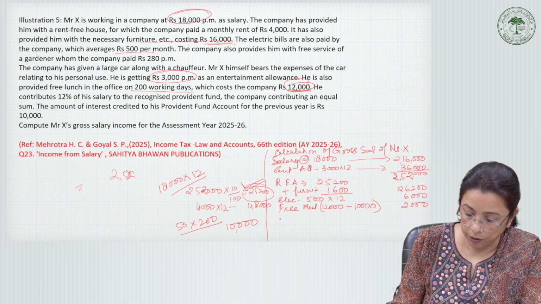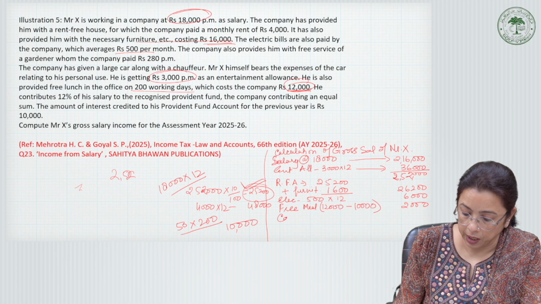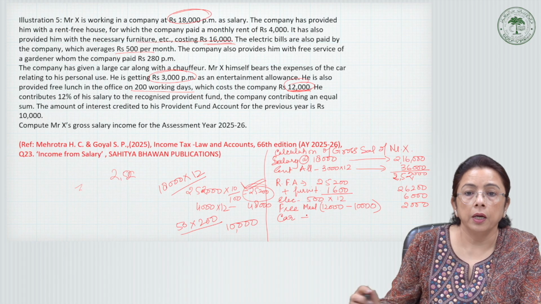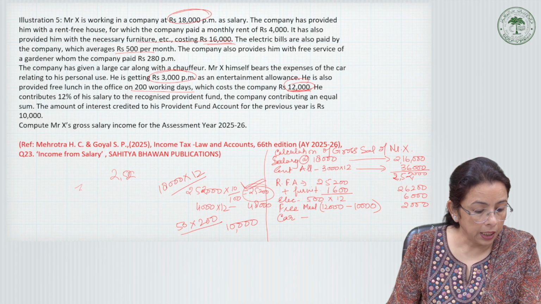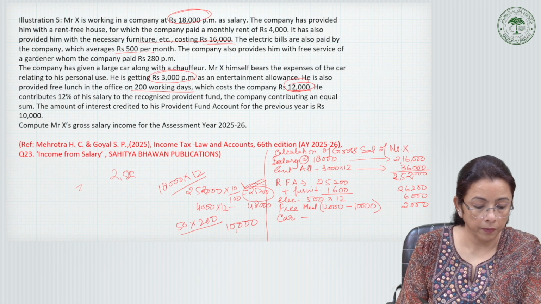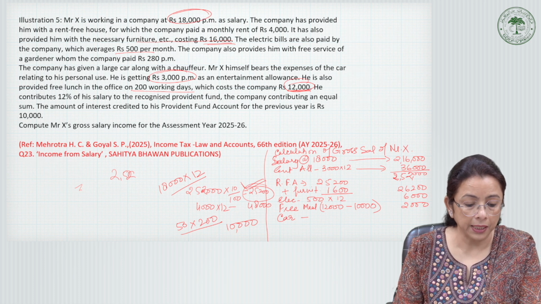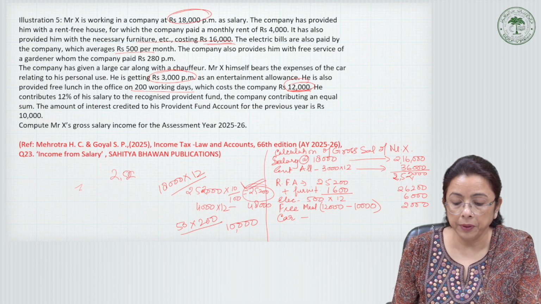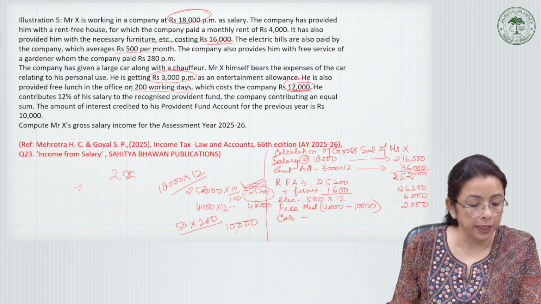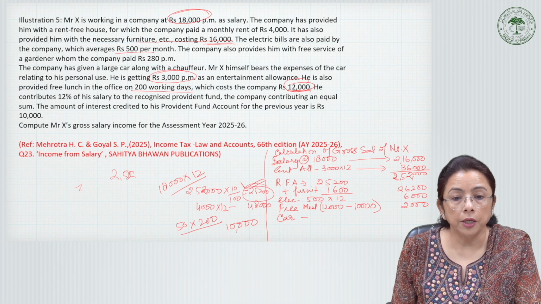Similarly, we come to the valuation of the car. The company has given him a large car along with a chauffeur. He himself bears the expenses of the car relating to personal use.